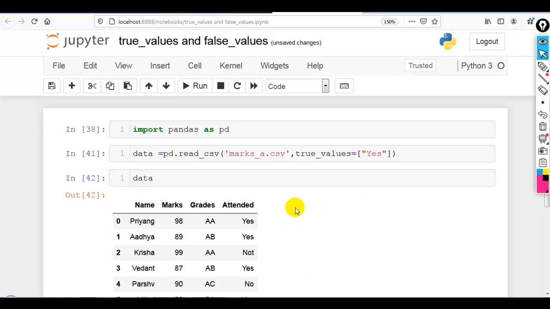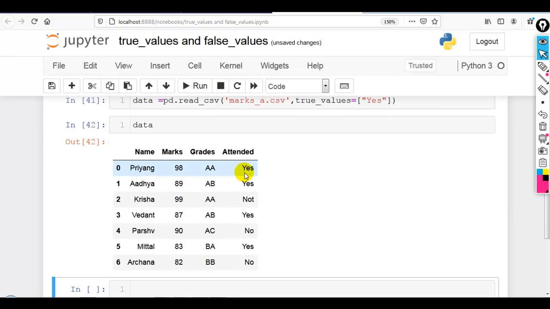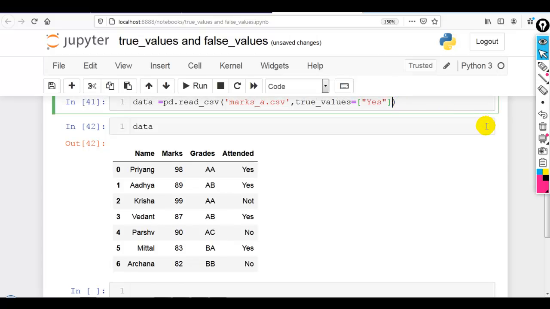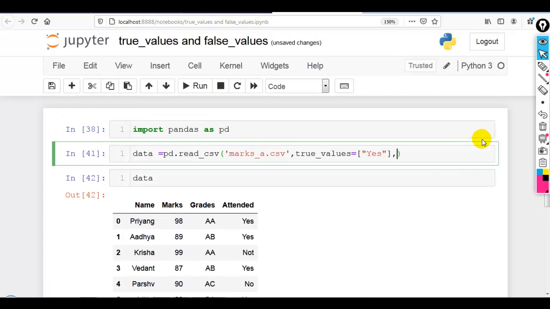Nothing happens, because if your data contains yes, no or any other values, then we have to provide the true values that we want to consider and the false values that we want to consider. Only true values or only false values will not work. So we also have to tell pandas which values we want to consider as false values.